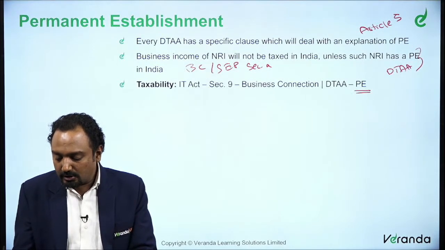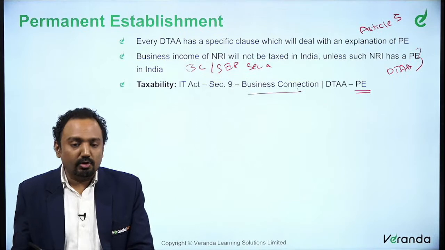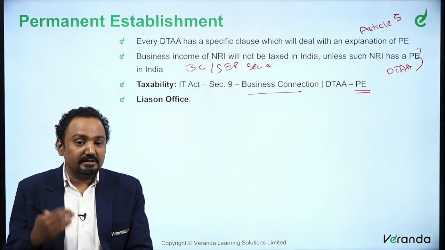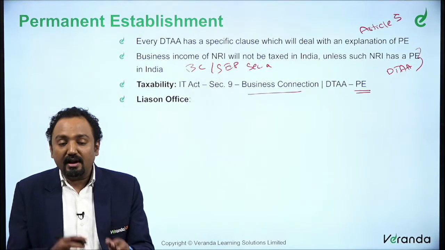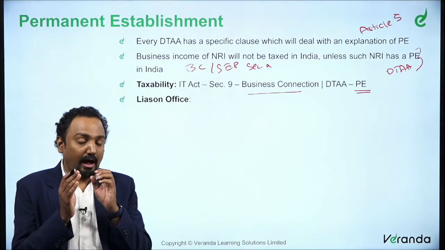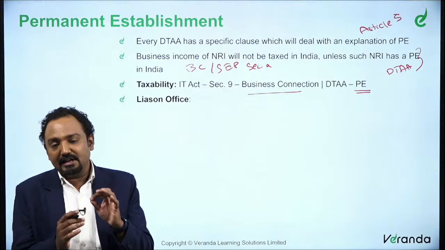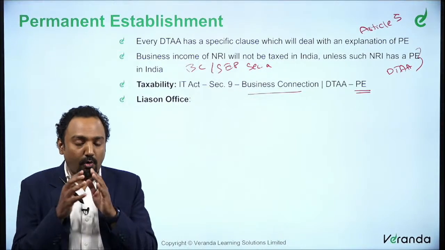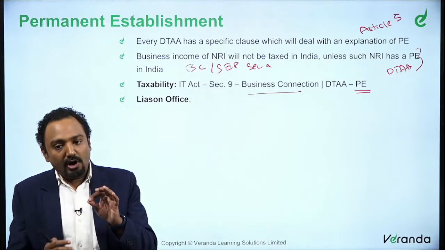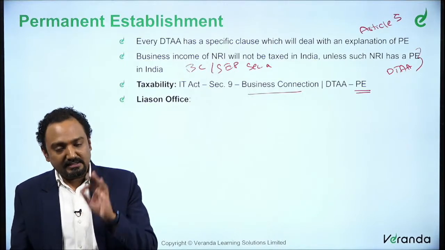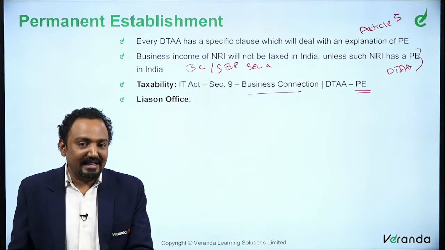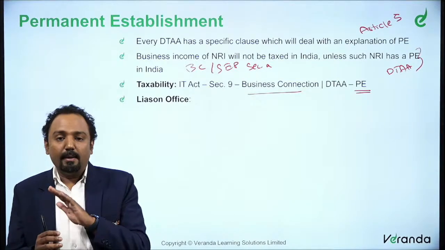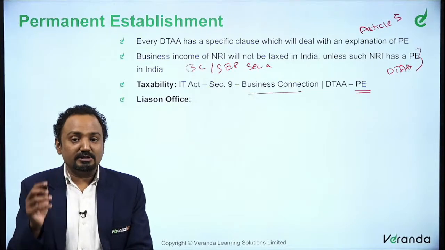Whereas your DTA talks about PE, your section 9 talks about business connection. So that is how a tax is derived. The permanent establishment is a very important aspect for deciding the applicability of tax in India. So what happens in India? A non-resident will be subject to tax in India only if that person has a permanent establishment in India. So business is done through a permanent establishment, and only that income is attributable.